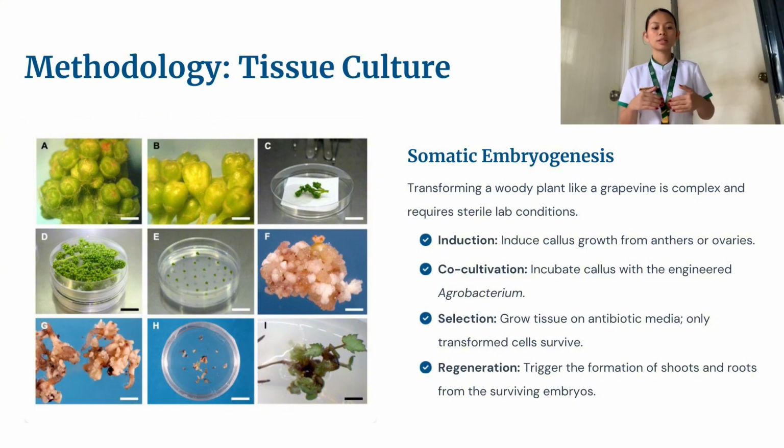It is the triggering of the formation of shoots and roots from a surviving embryo, and this process is particularly relevant to woody plants like grapevine as it rapidly increases the production of genetically modified or improved varieties.